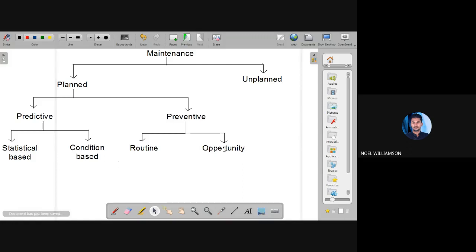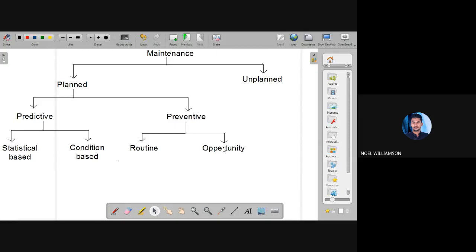Opportunity. So whenever we get an opportunity, then we will have a check. Suppose we are moving or traveling from one place to another place. On the way, you have seen a tire shop. Then we will have an opportunity. So you just check the oil level, or you just check the air, or you test for the smoke, etc.